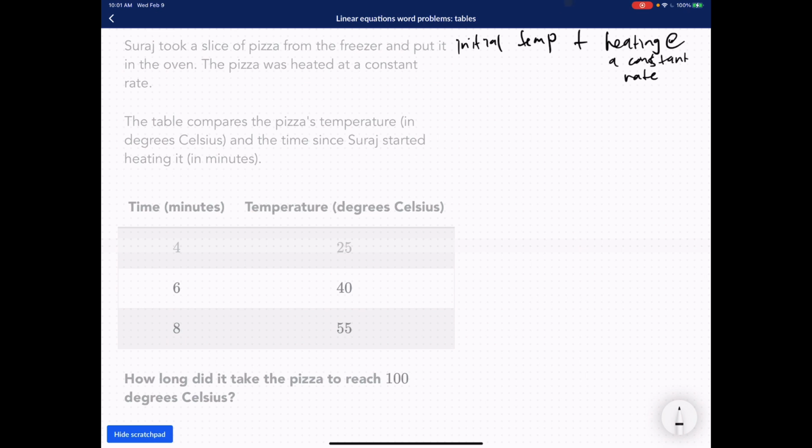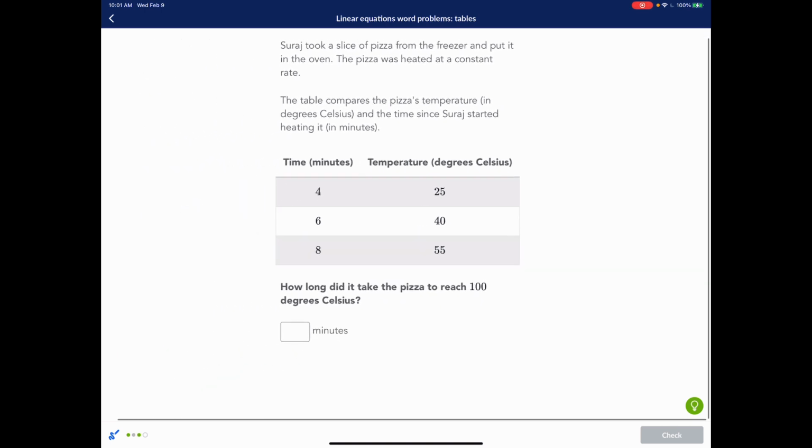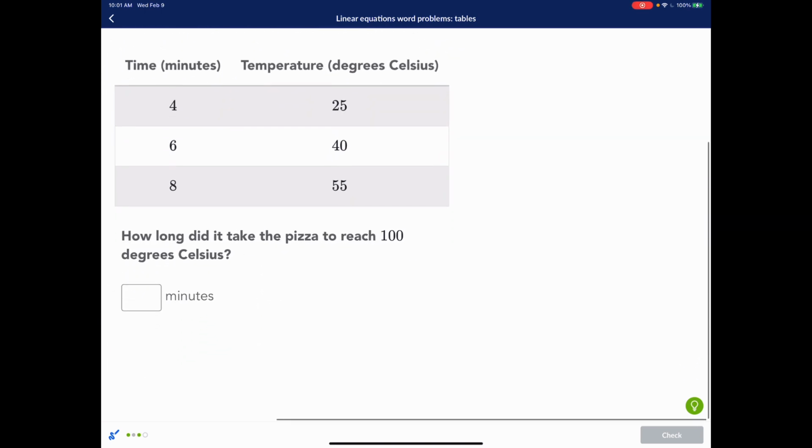So this is my y-intercept and my slope. The table compares the pizza's temperature over time. So how long did it take the pizza to reach 100 degrees Celsius? Let's take a look. I'm going to make this a little bit smaller. I'm just going to scroll up.